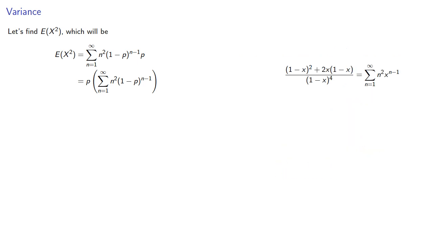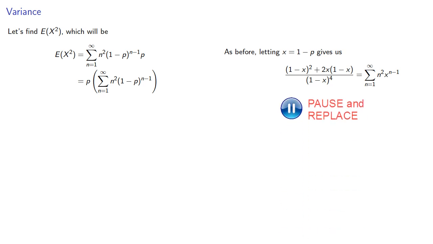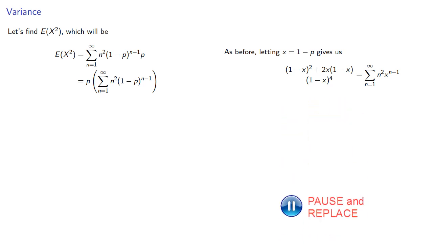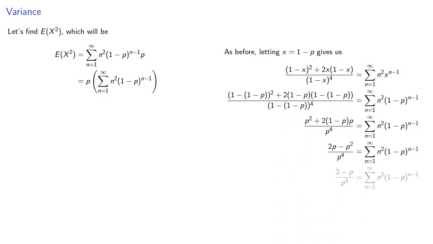And now we can differentiate, and so we get... where our left-hand side is a bit of a mess, but as before, we can let x equal 1 minus p, and that'll simplify to... and now we can use the computing formula for the variance. That's the expected value of X squared minus the square of the expected value, and that will be